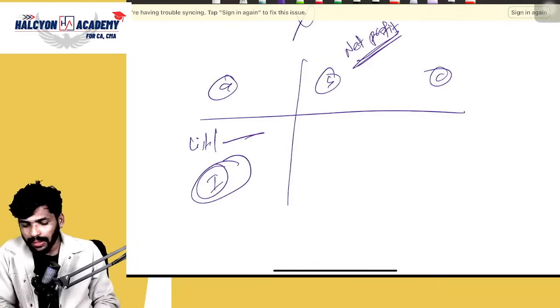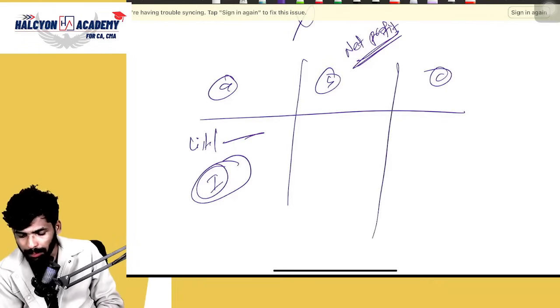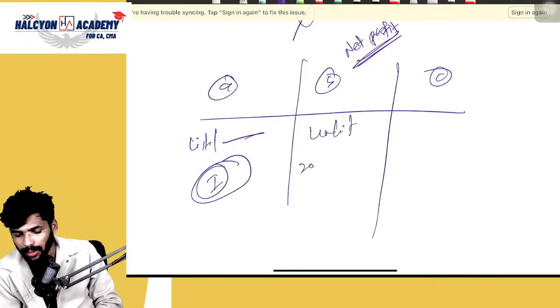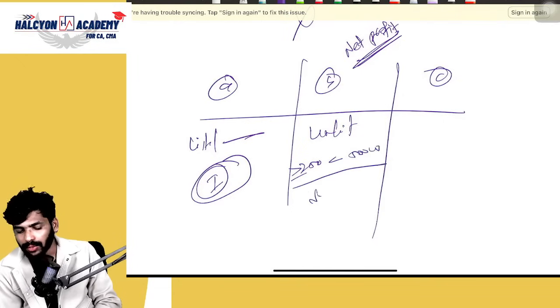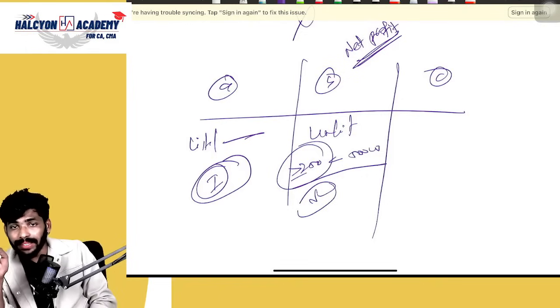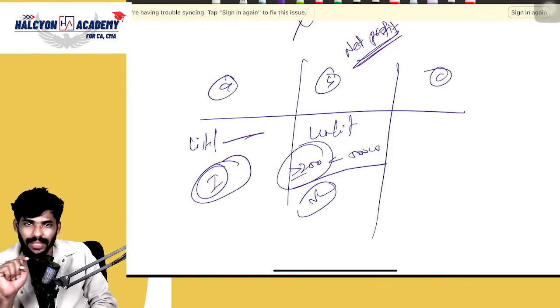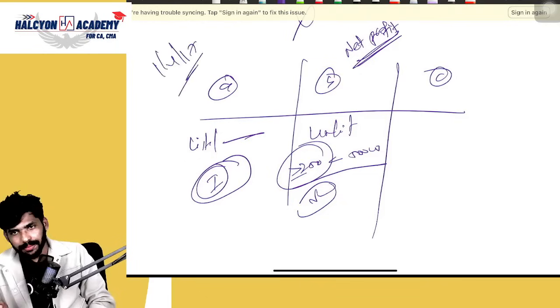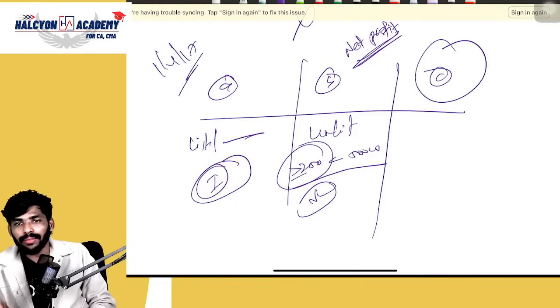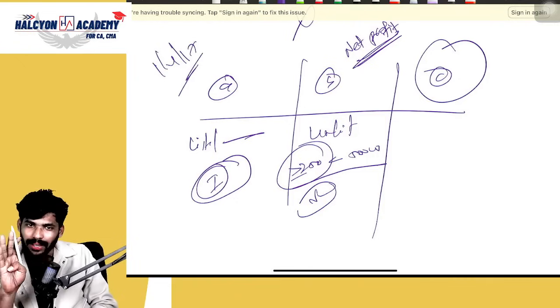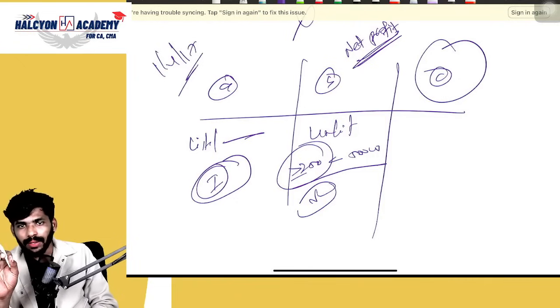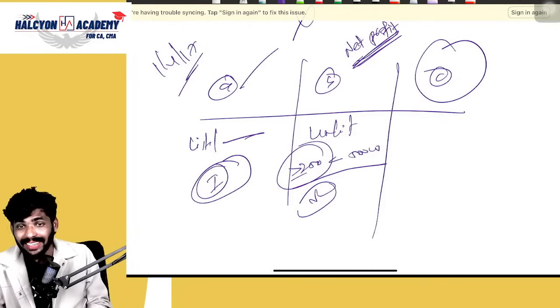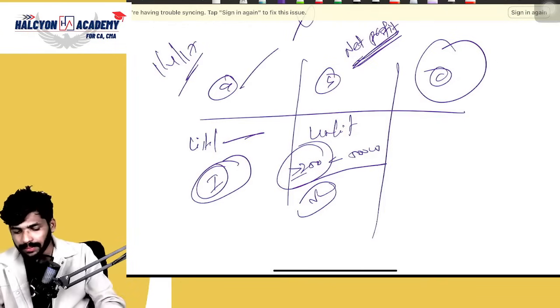So coming to point B. What is point B? Unlisted, with net worth of more than or equal to 250 crores but less than 500 crores. See guys, please remember this point also. Exactly 250, yes, Ind AS is applicable. From which year? 1/4/2017. Point C is common for all of these. What is that? Holding, subsidiary, joint venture or associate of A and B. That point is already discussed. Clear? Everyone is clear? Yes.